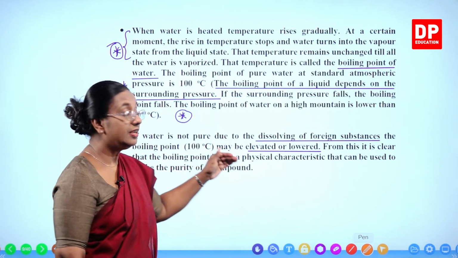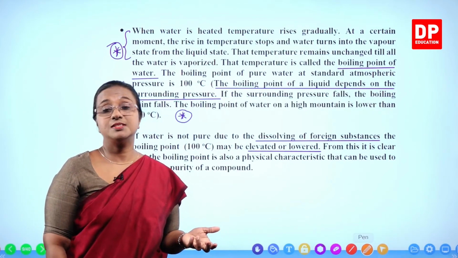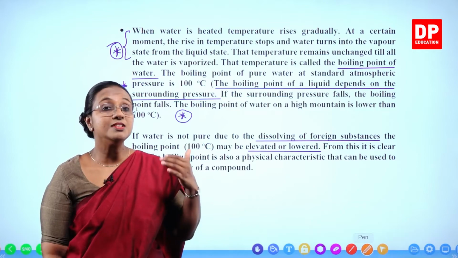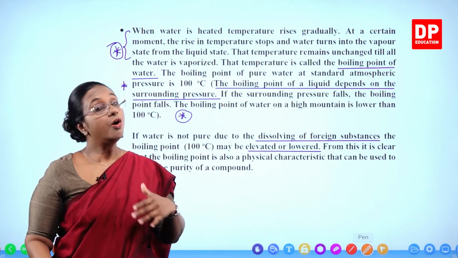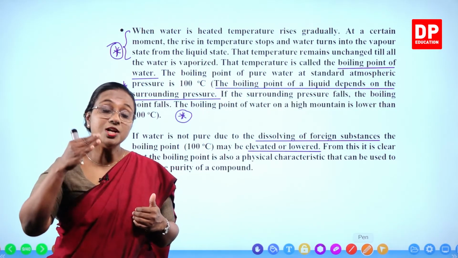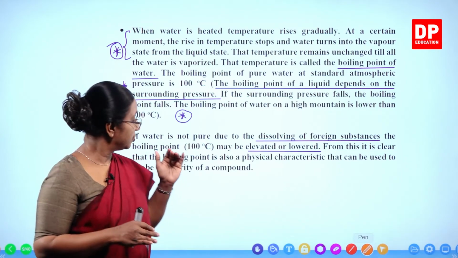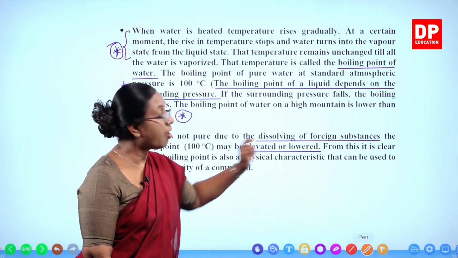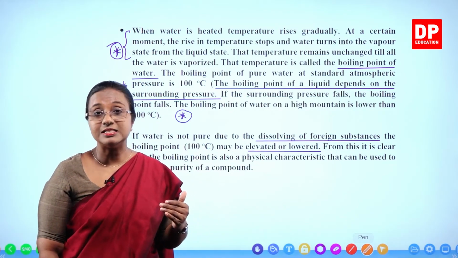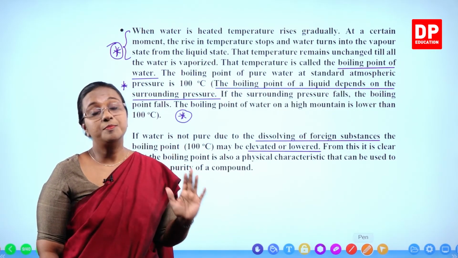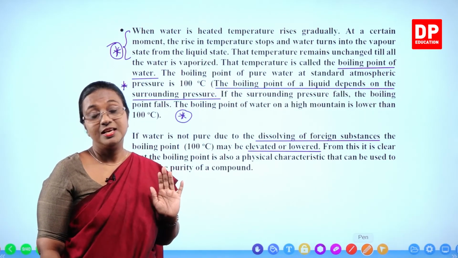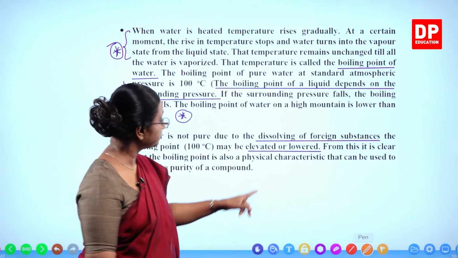So here in water, if some substances dissolve, then water might boil at 105 degrees, which is more than 100, or it can boil at a temperature lower than 100. So the boiling point can be elevated, that means increased, or lowered, that means decreased, if it is not pure, if there are other substances dissolved in it. Is that clear to you all?